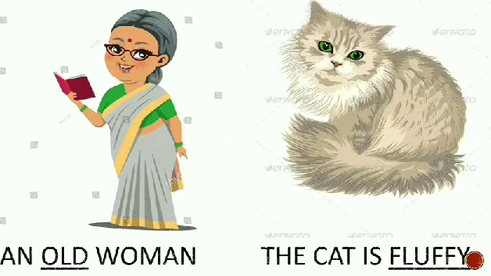Why? Because it tells us more about the thing which we are talking about. Here we are talking about the woman. What do we get to know more about the woman? That she is old. And here, what do we get to know more about the cat? That it is fluffy. Let's see what we mean by describing words.